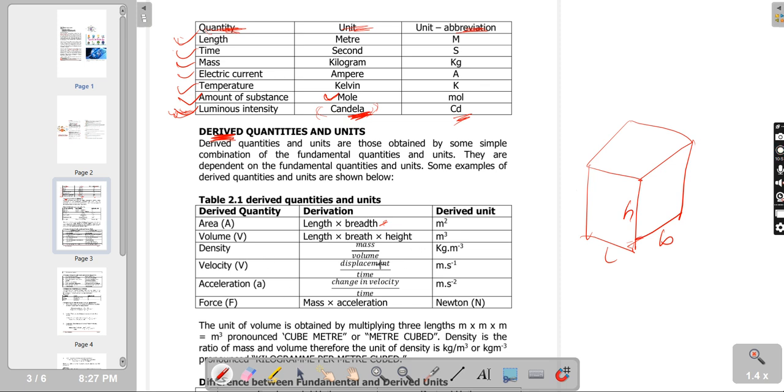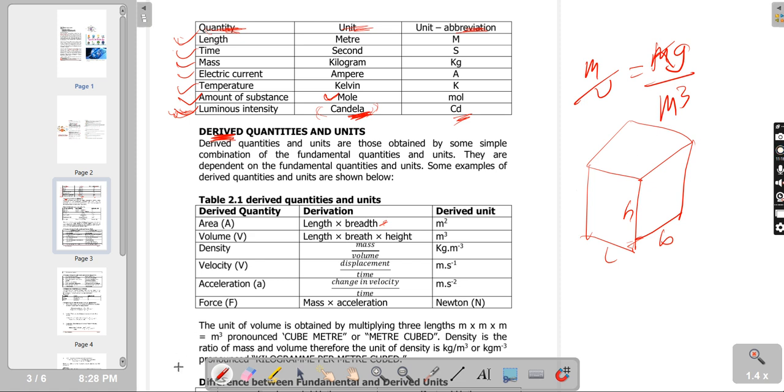We have density, which is mass over volume. And remember, volume is given by m cubed. So we have mass over volume, kg over meter cubed, because mass is measured in kg and volume is meter cubed.